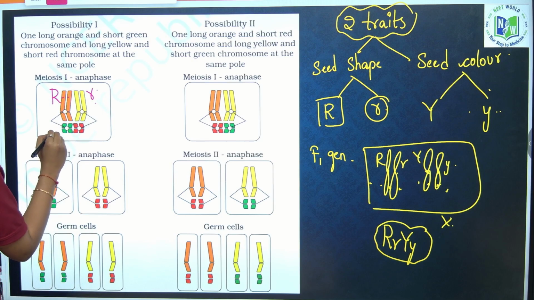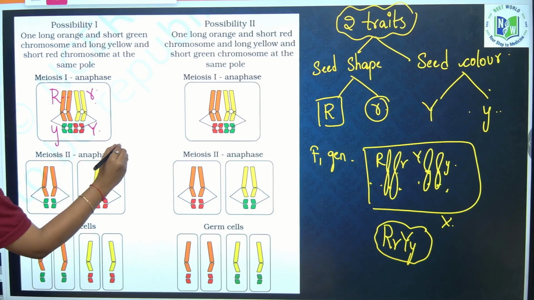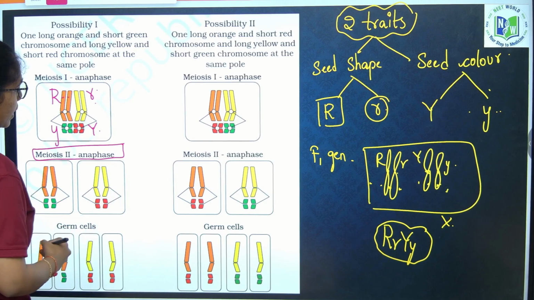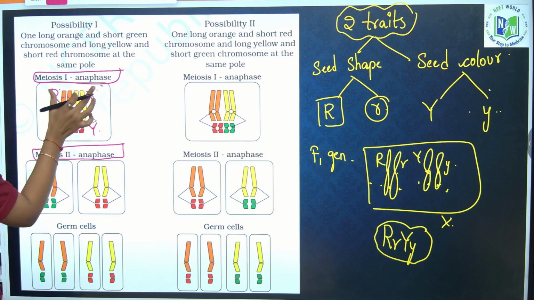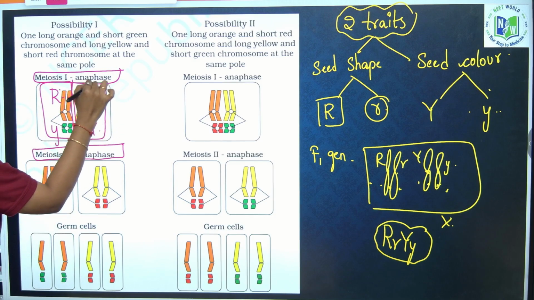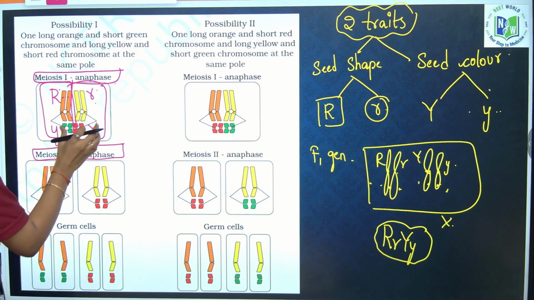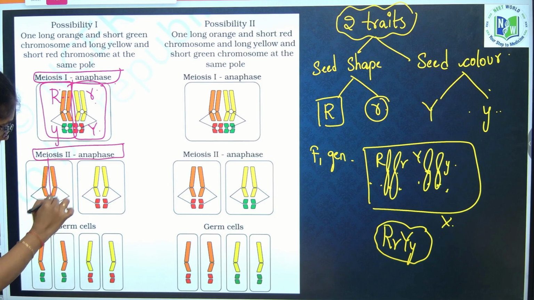Let us assume this as green and this as yellow. Okay, during meiosis 2, what happens? Centromere splitting happens directly from anaphase 1. In anaphase 1, this is one cell now, this is the other cell. Now in anaphase 2, centromere splitting happens, and we have 4 gametes here.